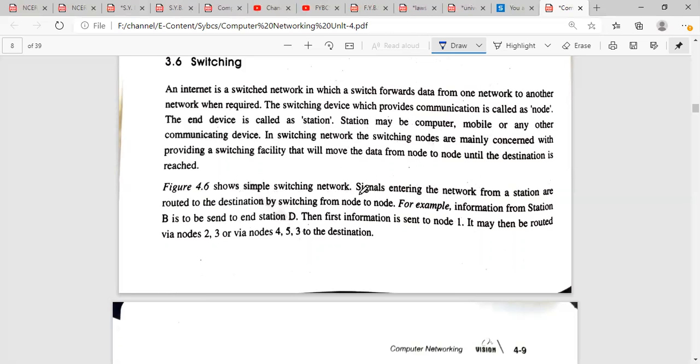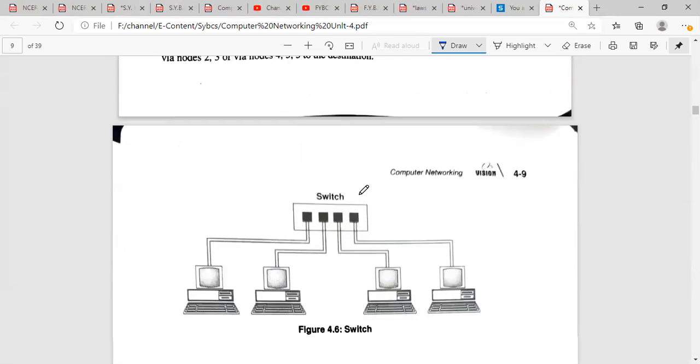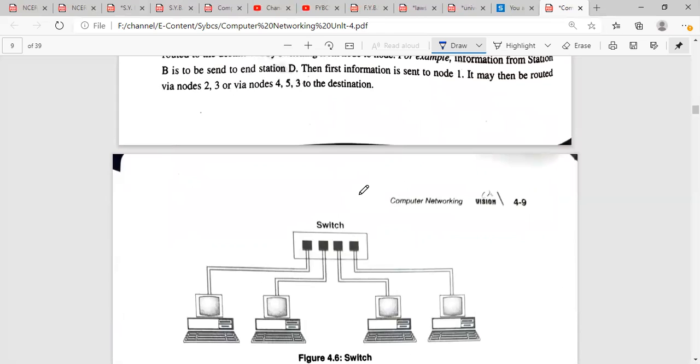So we are going to see how signals enter into the system, how they travel from node to node, and how they reach the destination. For an example, information from station B, as we can see in the diagram.